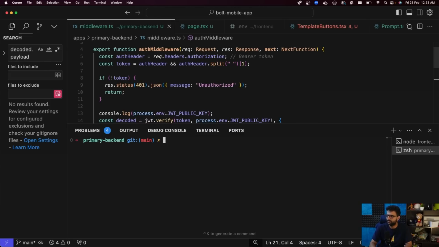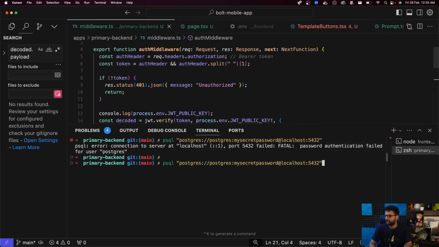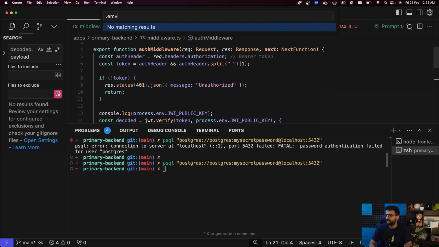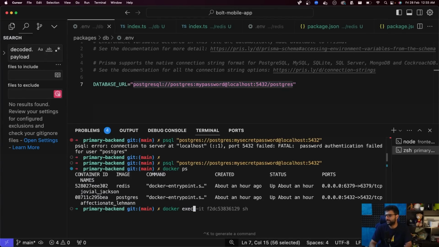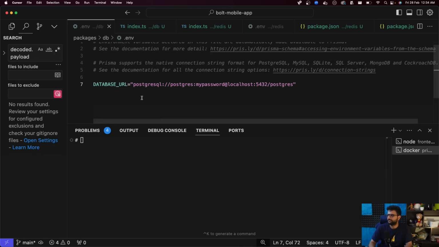How can I confirm? I can do a psql. The password is incorrect. I can psql into this server. Actually, I have to first do a docker exec -it container ID for Postgres sh, and then I can do a psql -U postgres.